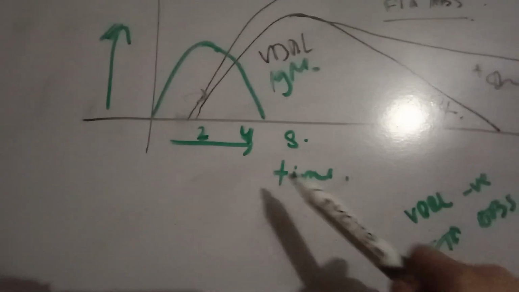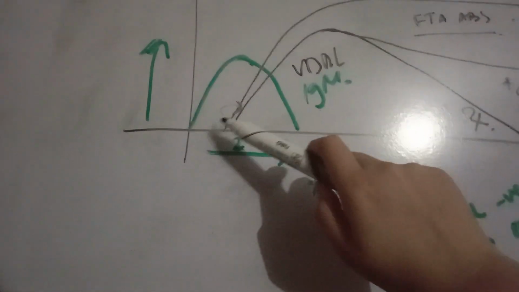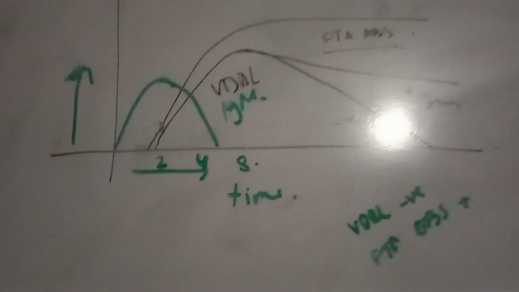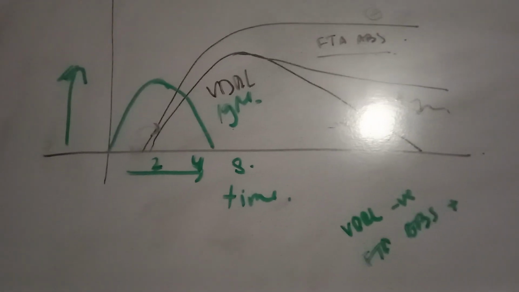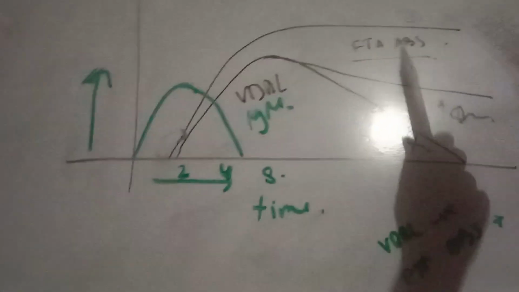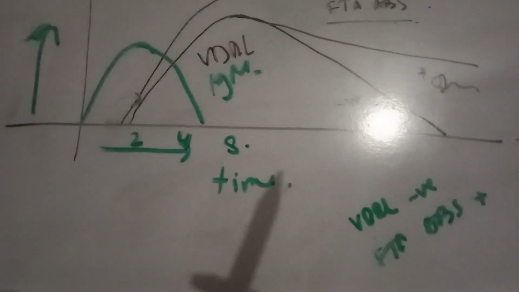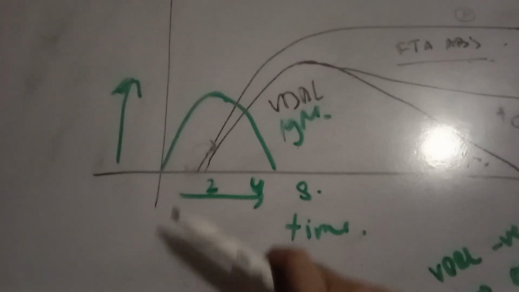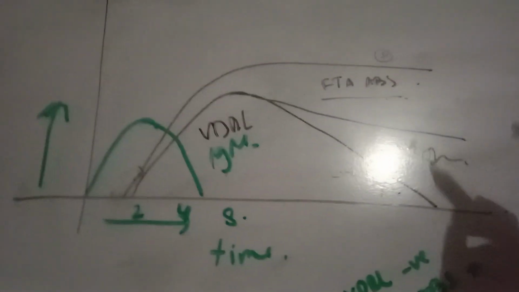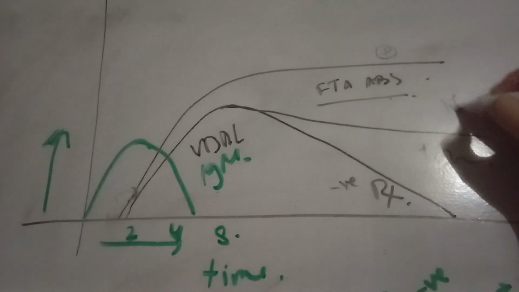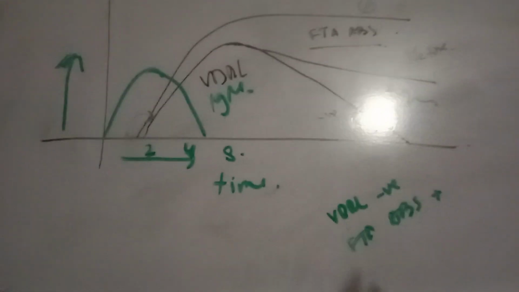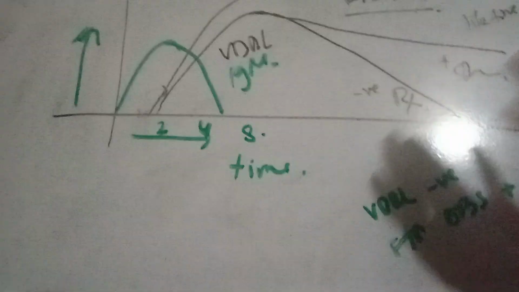Now, the important thing is that the first specific thing to become positive is the FTA-ABS, which is surprising to students because they say, well, we screen with VDRL, don't we? So how come this becomes positive first? But this is how it is. Okay, so the FTA-ABS becomes positive and then it stays positive throughout life. This lifetime positivity is very important, okay?